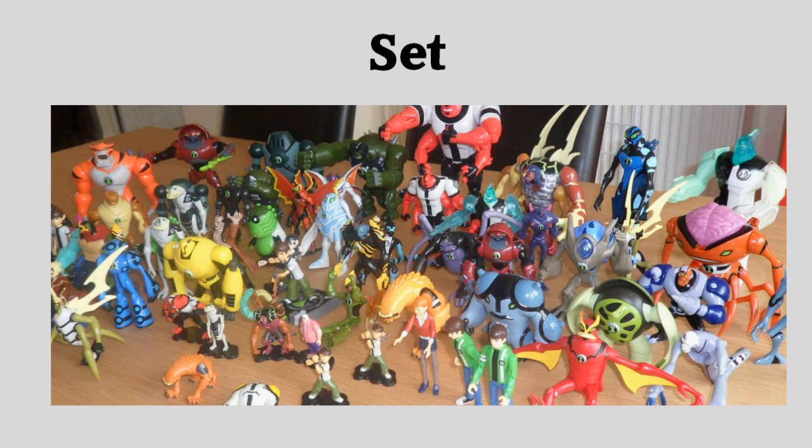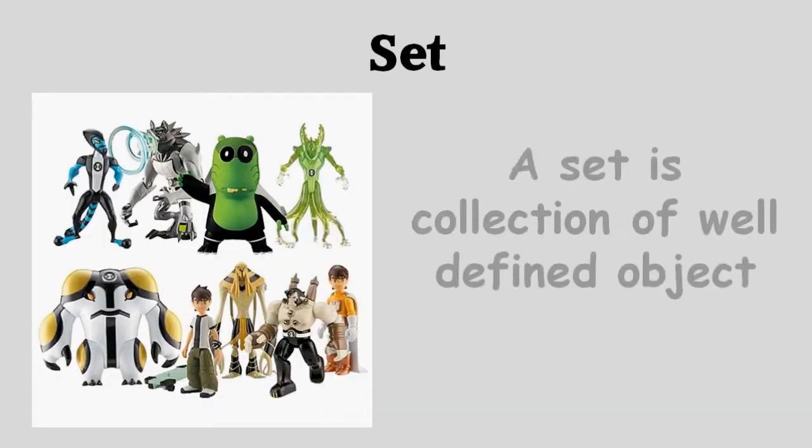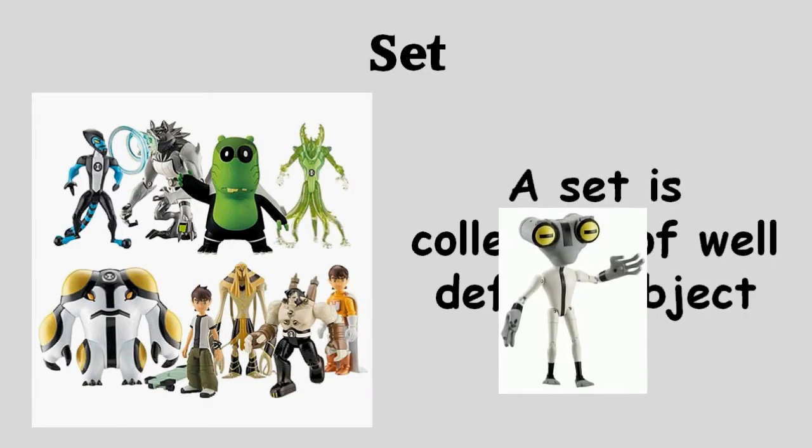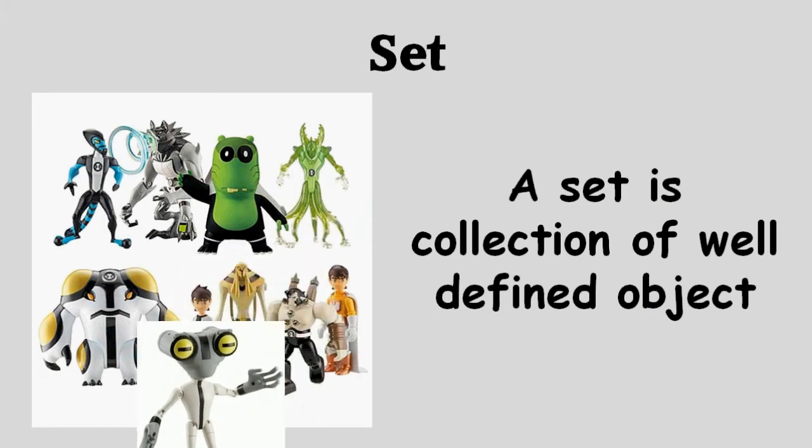When I was little, I wanted to make a whole set of action figures of Ben 10. So, set is a collection. Actually, a set is a well-defined collection of distinct objects. Means a set is a collection of well-defined objects. If it is a set of action figures, you would not put Barbie in it. And distinct object means no element is repeated. I would not buy two Grey Matters for my collection. So every element is unique.